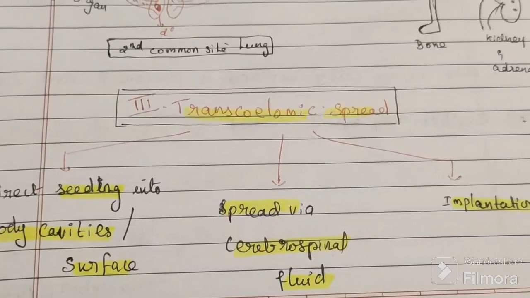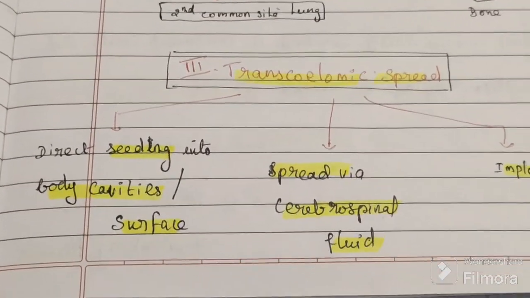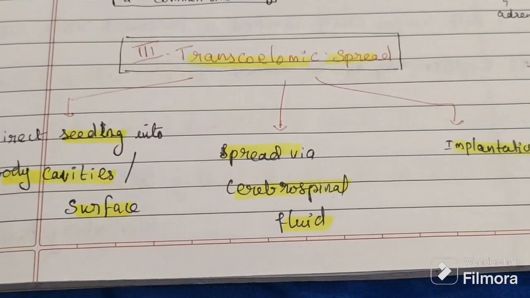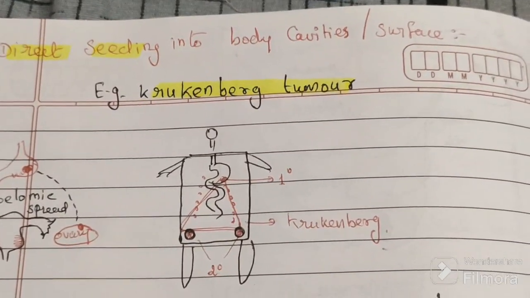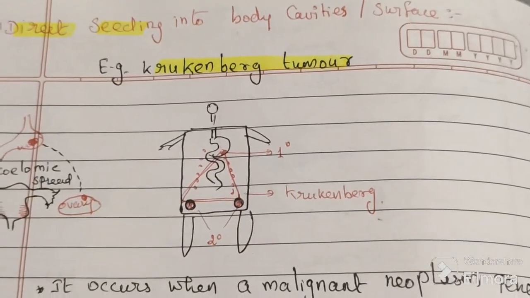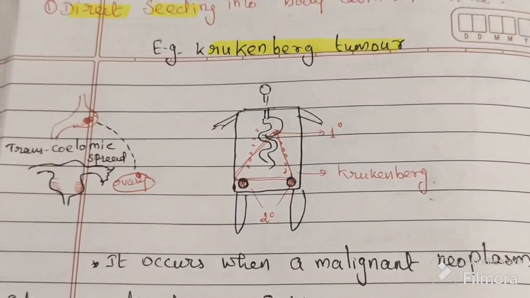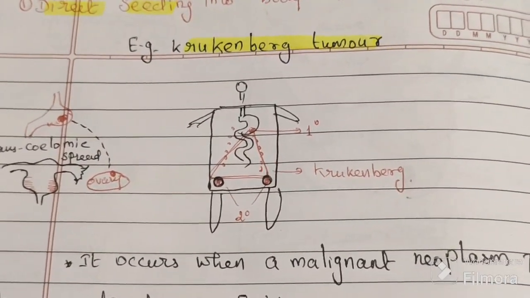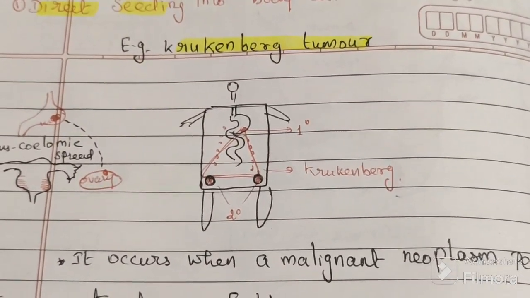The best example of a body cavity spread is Krukenberg tumor. See this diagram, Krukenberg tumor. They spread through the body cavity. That is one of the transcoelomic routes.